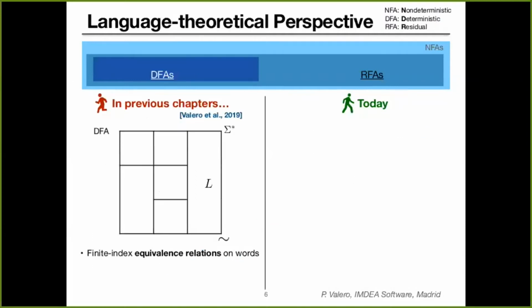This work is built on top of some previous work that we presented in this same conference last year. In that work, we used equivalence relations to look at deterministic automata and offer a new perspective of the double reversal method for building the minimal deterministic automaton.